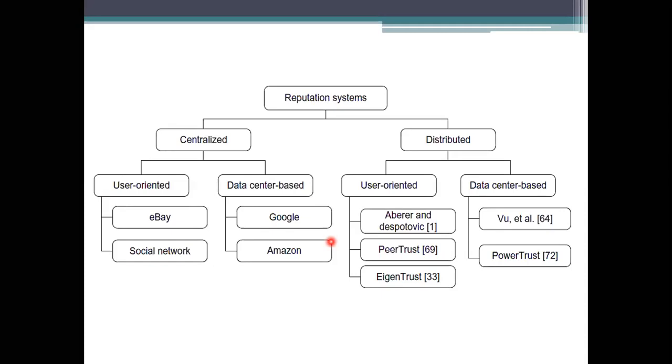If you go for the data center one, we are using PowerTrust, which has been designed for the power-law characteristics of internet traffic in peer-to-peer applications. Whereas the first one, the other system, has been proposed for quality-based ranking. Means these systems are based on the quality of service. If any network is providing the best quality of service, then it will be ranked as the main one when you are specifying here.